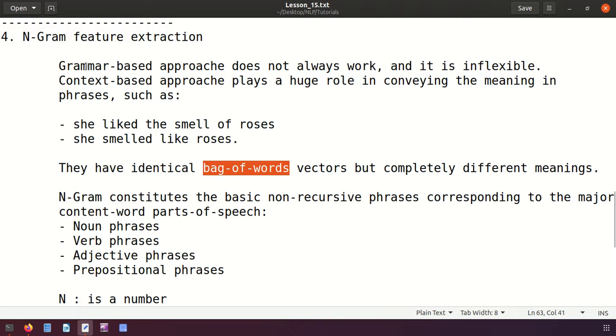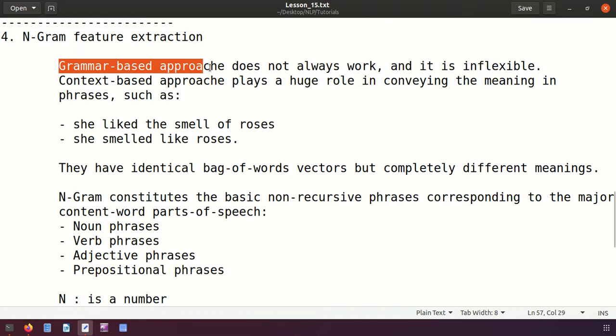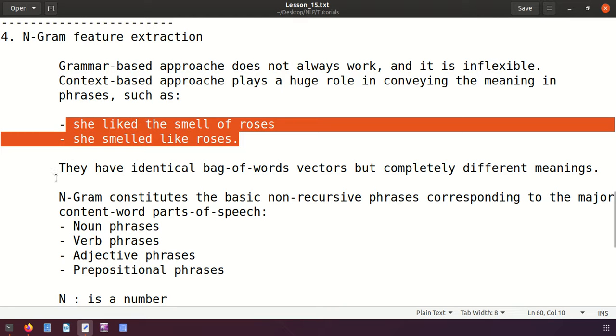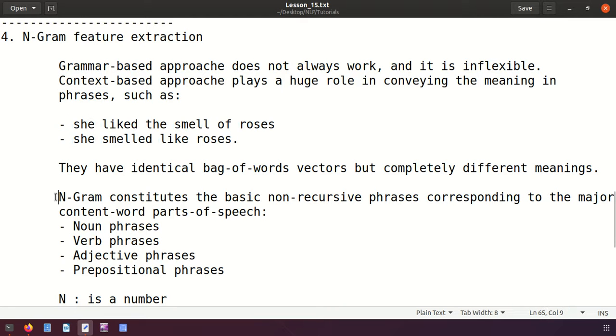So it means instead of going for a grammar based approach, we have to go for a context based approach. And you know the reason, and this is an example for that. Now for doing that, we will go for something called N-gram. So what is N-gram? It constitutes the basic non-recursive phrases corresponding to the major content word parts of speech.